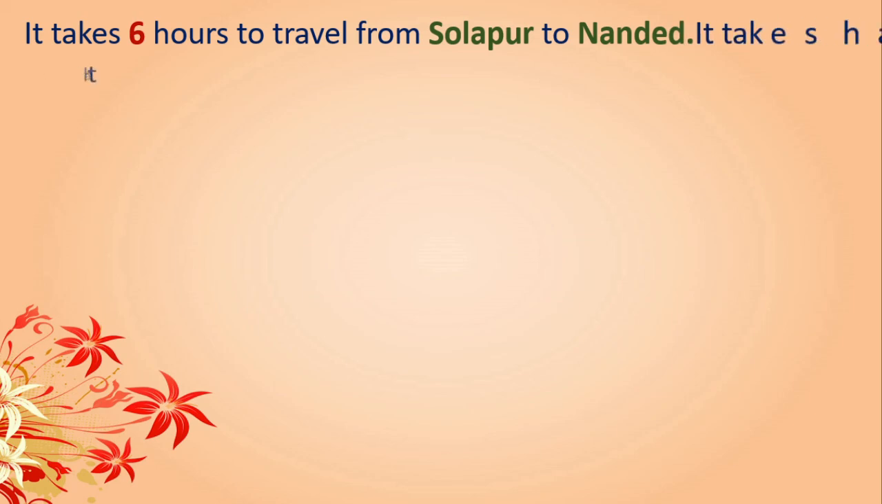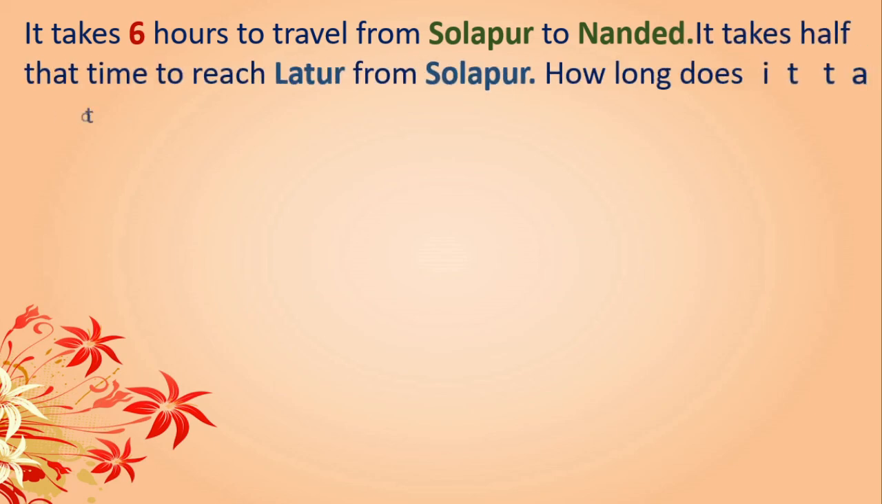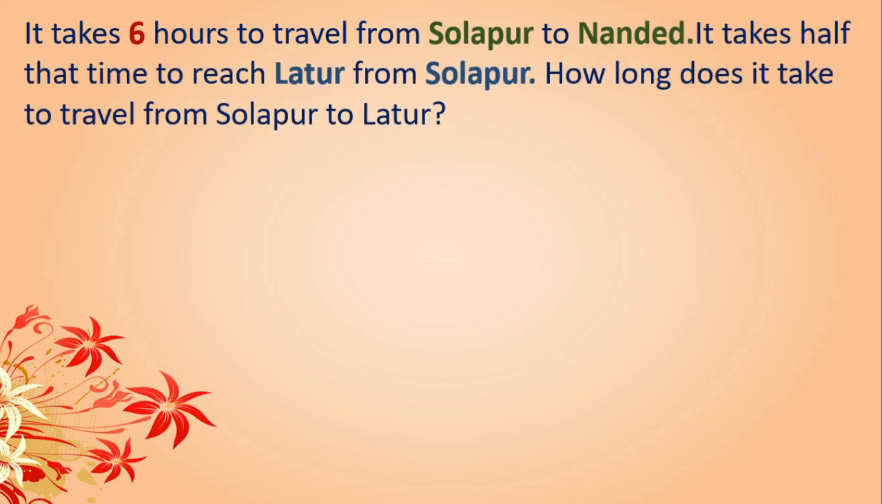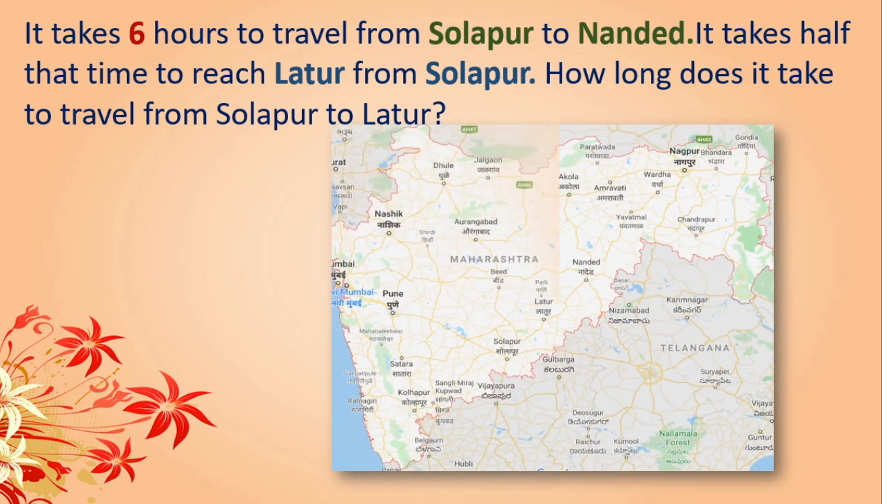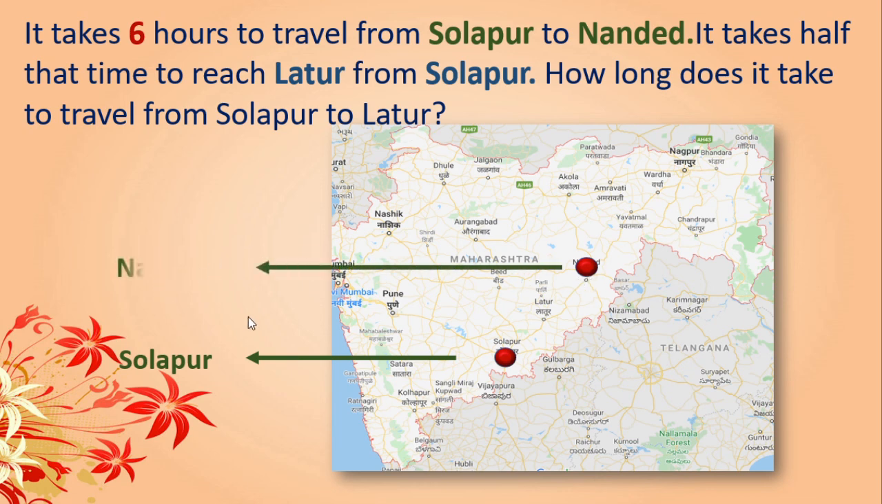It takes 6 hours to travel from Solapur to Nanded. These are cities. Okay, Solapur, Nanded, cities of Maharashtra. It takes half that time to reach Latur from Solapur. See, this is the map. I will show you where Solapur is. See here, the red dot. This is nothing but Solapur. Try to understand the sum. Very easy sum this is. And Nanded, here is Nanded. I will write here Nanded.